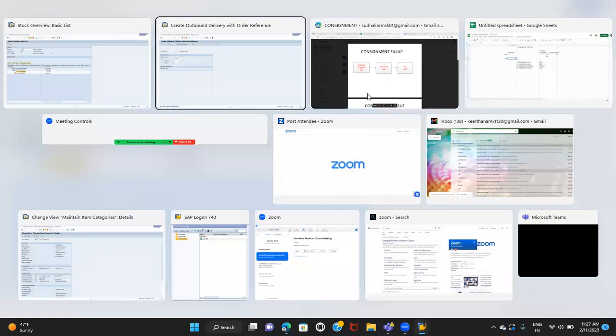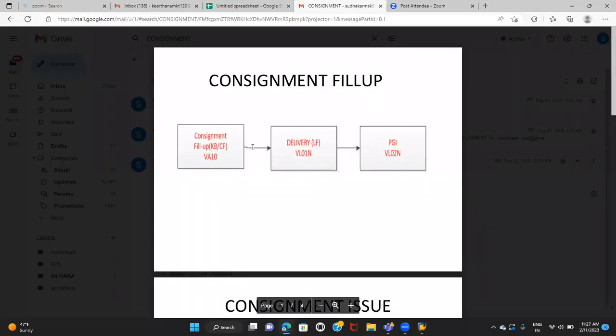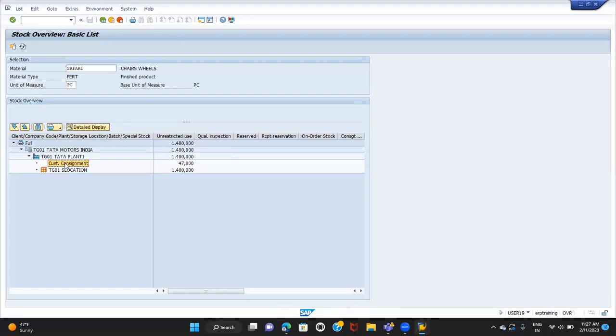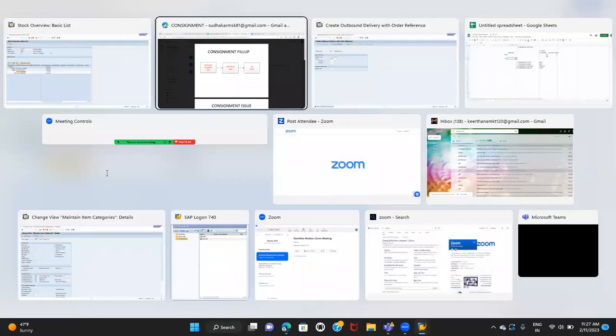That is the first step. So consignment fill-up order says that the company will keep the stock at the customer's place, and they're not going to charge anything. They're not going to bill them. The moment we do the goods issue, the stock will get reduced from unrestricted stock and move to the customer consignment stock. It's a kind of reservation. So except this customer, nobody else can use this material. That is the reason we're just keeping the stock at the customer's place. That means we are showing here the stock overview screen. Right? So this is about the consignment fill-up order.